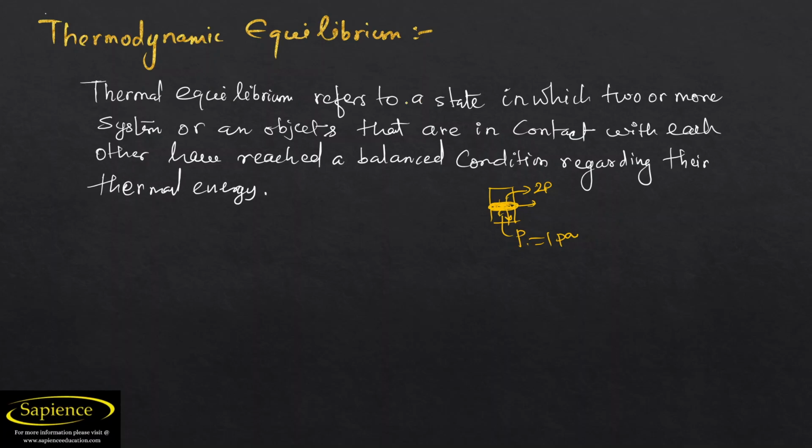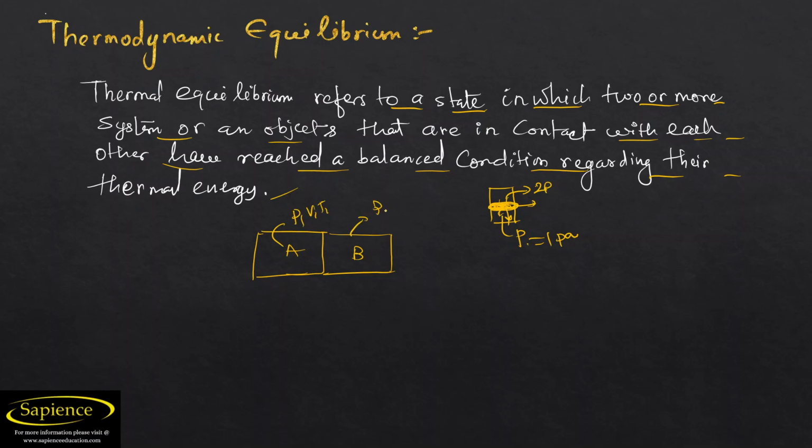Equilibrium refers to the state in which two or more systems or objects that are in contact with each other have reached a balanced condition regarding their thermal energy. It means that if I am considering a system A and another system B, A has some properties of pressure P1, volume V1, temperature T1, and B has pressure P2, volume V2, and temperature T2. What happens if the temperature of A is high and the temperature of B is very low?